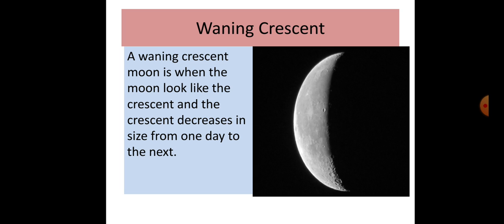After last quarter, the lighted part is decreasing and the shape name is called waning crescent. From the picture, you can see the waning crescent. Waxing crescent means right side part lighted portion and waning crescent means left side part lighted portion. Crescent shape is smaller than half.